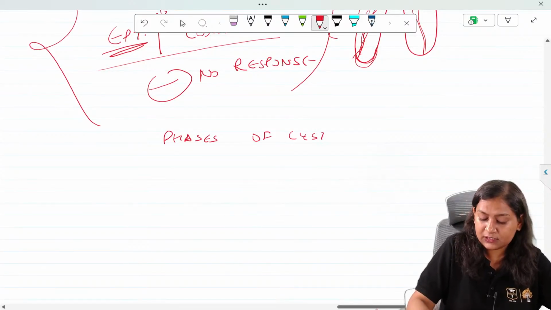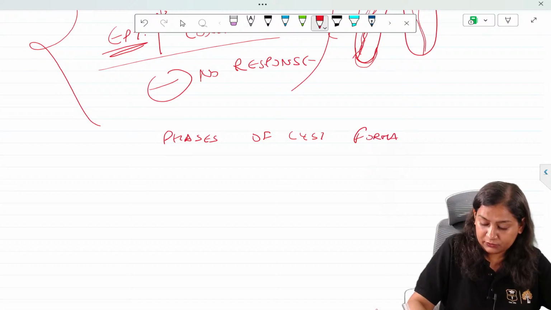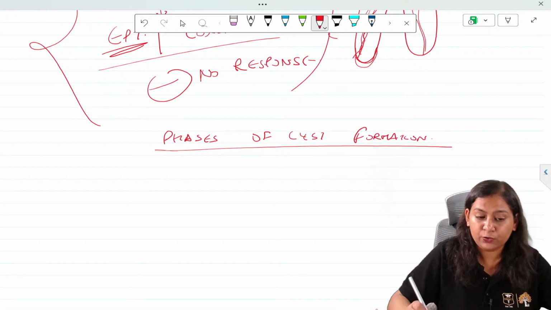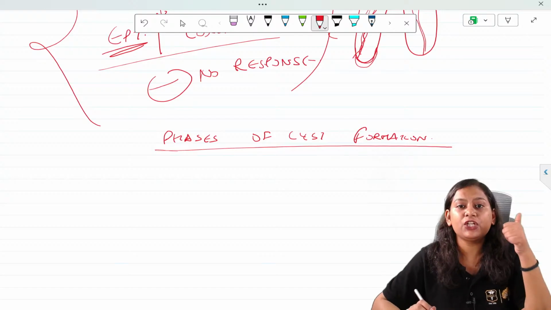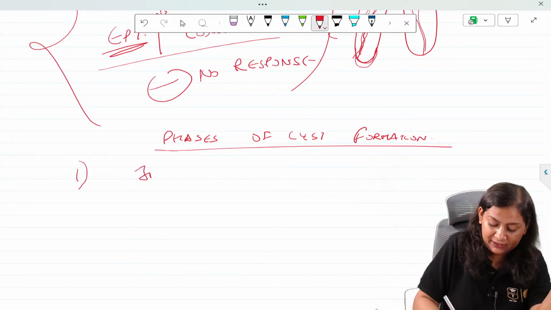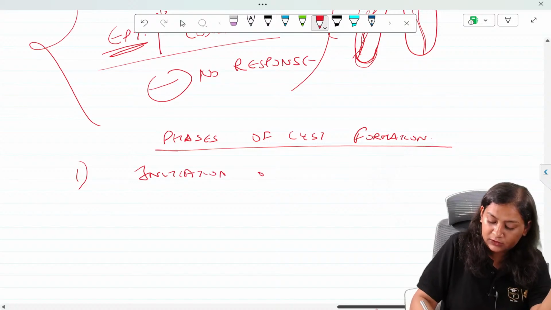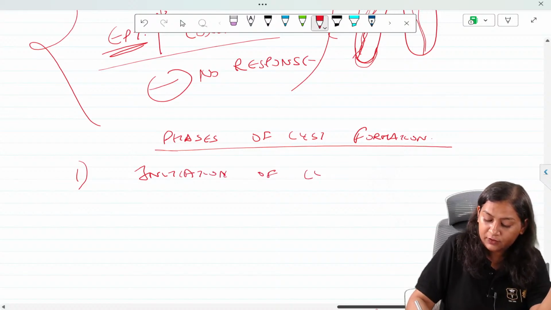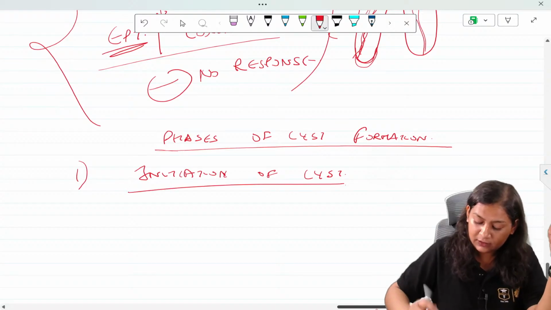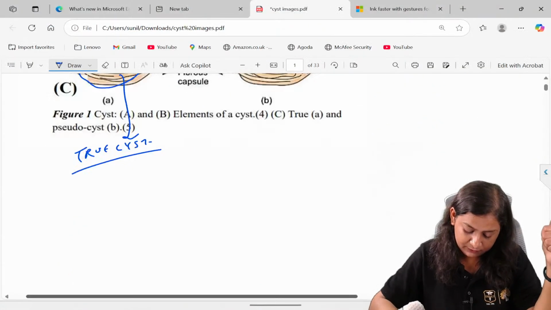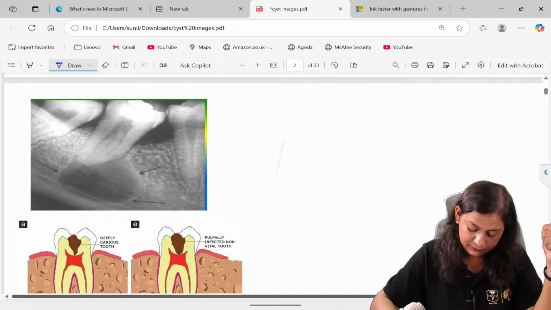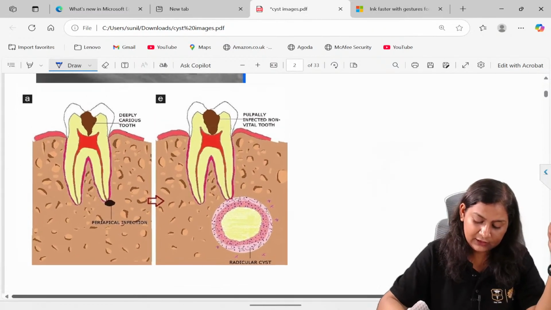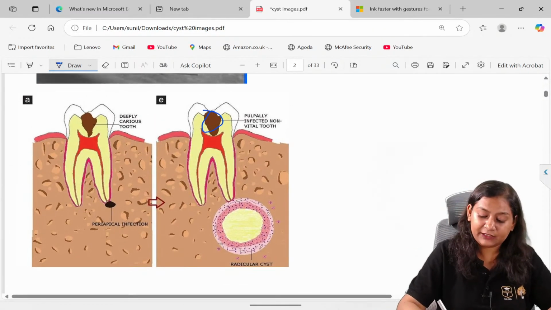Now coming to the phases of cyst formation. So now you know, first there is an initiation of the cyst. I'll explain this with the diagram. See, this is an infected tooth, caries.